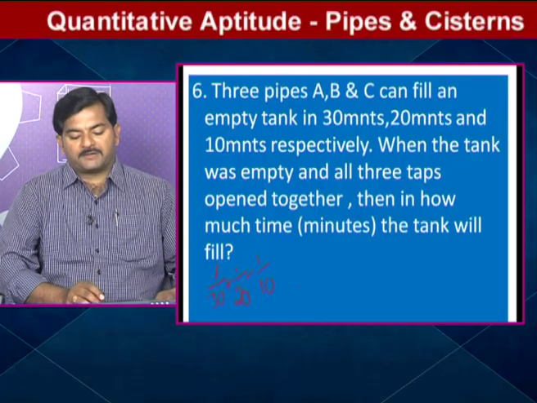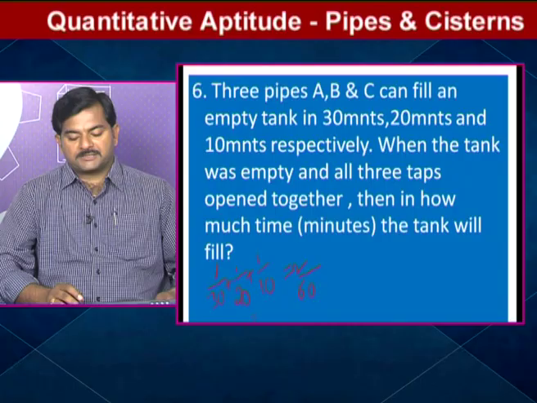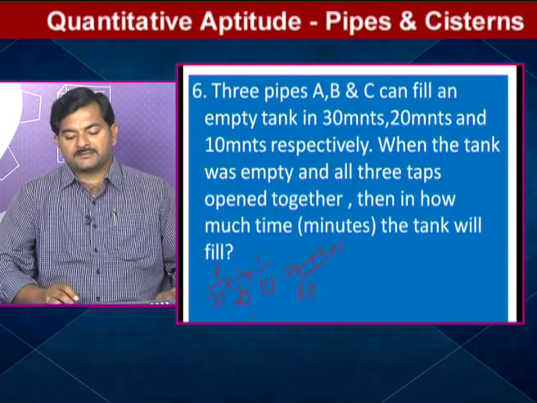For example, if I am keeping a plus sign here, what does it mean? First A pipe 1 minute work plus B pipe 1 minute work plus C pipe 1 minute work. That is, all the 3 pipes together can fill the tank in 1 minute quantity you will get. So you can use the concept of LCM of 20, 30, 10. Here clearly LCM is equal to how much I am getting? 60 I am getting. 30 2s are 60, 20 3s are 60, 10 6s are 60.